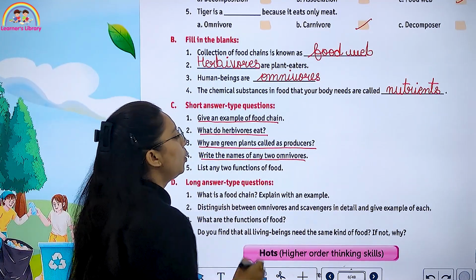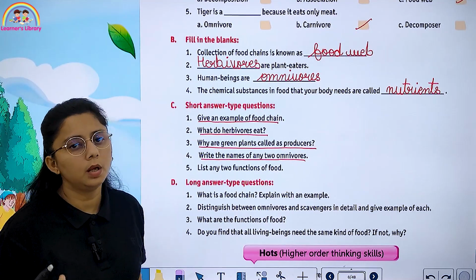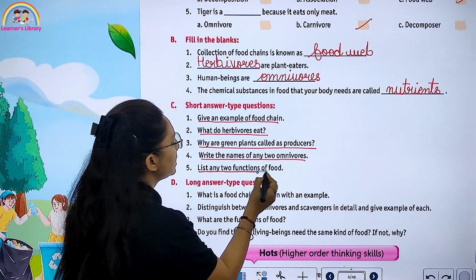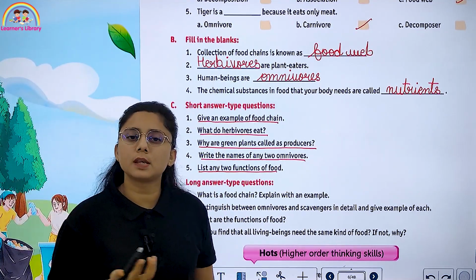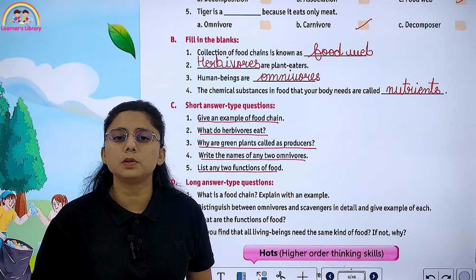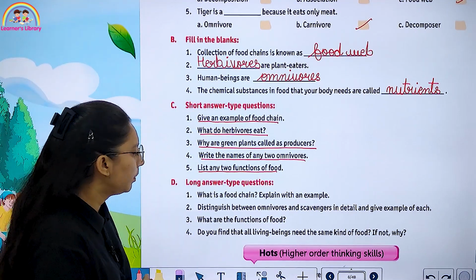Write the names of any two omnivores. Human, dog, cat. List any two functions of food. They give us energy and they help us to build our body.